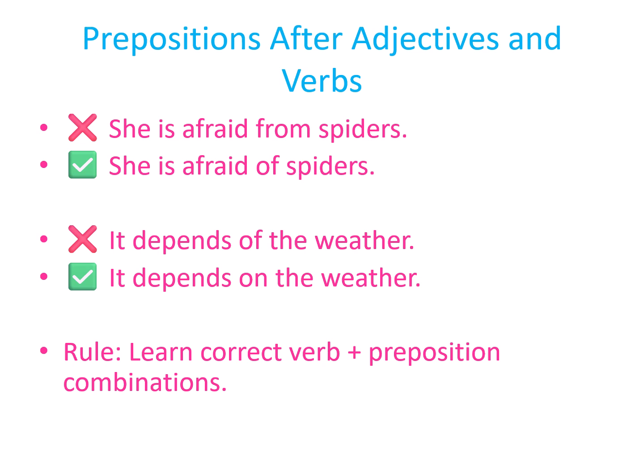Here's another important area, using the right prepositions after adjectives and verbs. For example, many learners say, "She is afraid from spiders." That's incorrect. The correct phrase is, "She is afraid of spiders." Similarly, "It depends if the weather is good." The right preposition here is on, "It depends on the weather." Certain adjectives and verbs naturally pair with specific prepositions in English. You just have to memorize them.